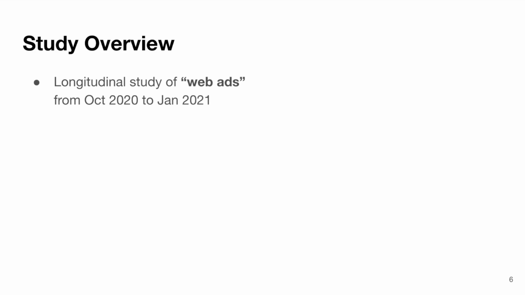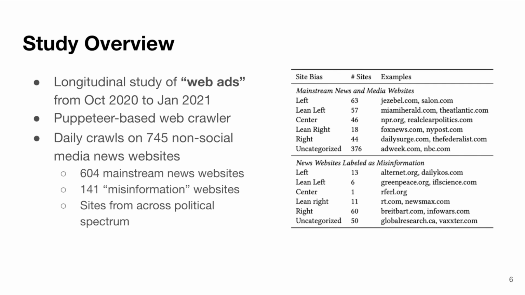To answer these questions, we conducted a longitudinal measurement study of online advertising from October 2020, a month before the election, until January 2021, the inauguration day. We built a web crawler using Puppeteer, a browser automation library. On each page, the crawler automatically identifies ads from ad blocker filter lists and saves a screenshot of every ad on the page. We conducted daily crawls on 745 news websites, excluding social media sites like Facebook.